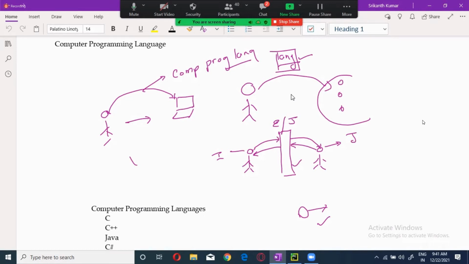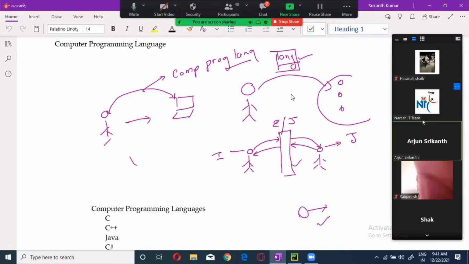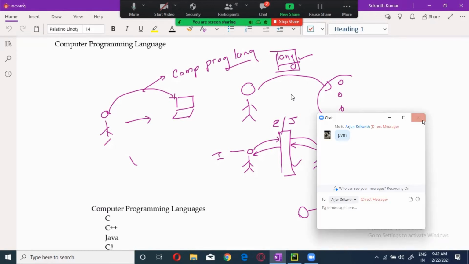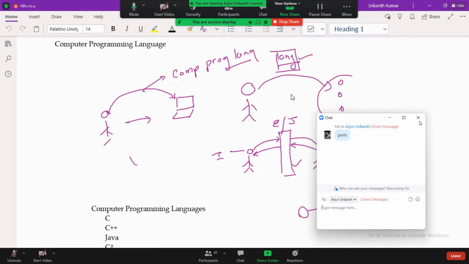But when it comes to a person who speaks only Japanese, and I want to communicate in English, communicating with that person is very important for me. So I will use a translator, the person who will translate. In the same way, when I write code, I usually write it in English-like words. But will the computer understand it directly? No. The computer understands a binary language. That is called a low-level language. And high-level language means?